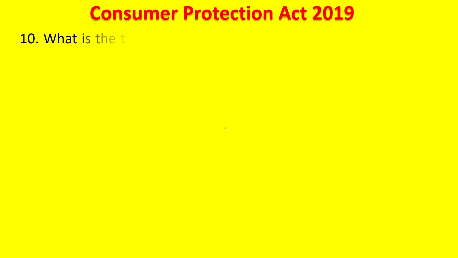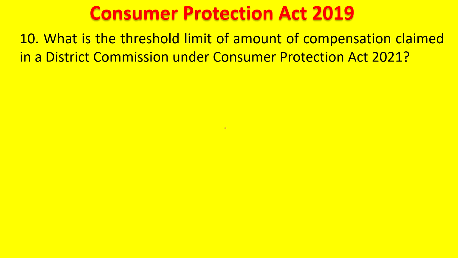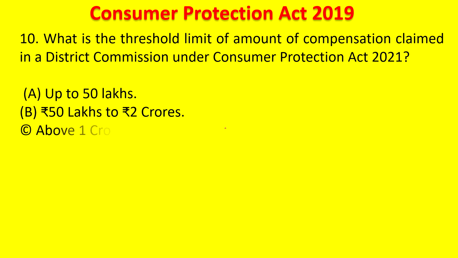Next question. What is the threshold limit of amount of compensation claimed in the District Commission under COPRA? Up to 50 lakhs, 50 lakhs to 2 crores, above 1 crore, above 2 crores. Your time starts now. 5 seconds. Post your answer in the comment section. The answer is up to 50 lakhs.